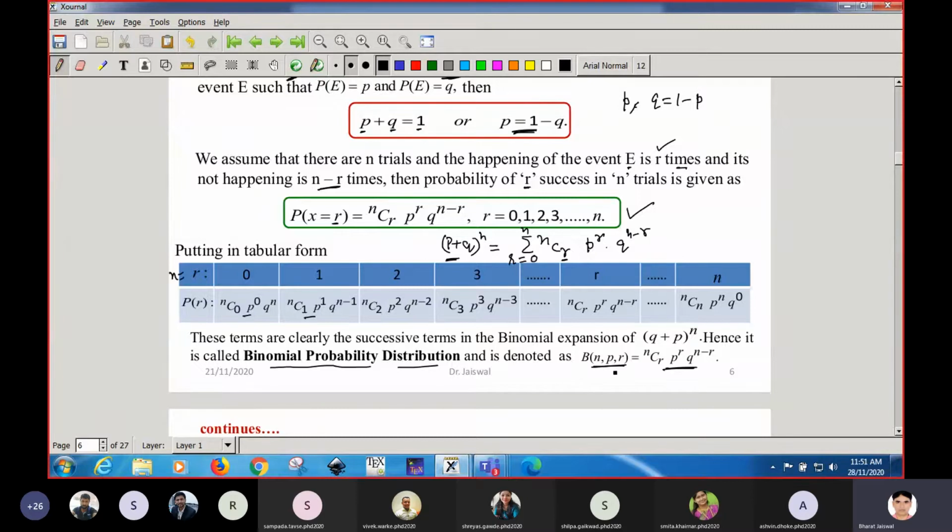n is the number of trials. p is the probability of success. r is the value of the discrete variable, and this is the probability for r successes. Means you can say that this is the probability of X equal to r. Since this is similar to the binomial, we have written B here. B stands for binomial. Getting it, students?